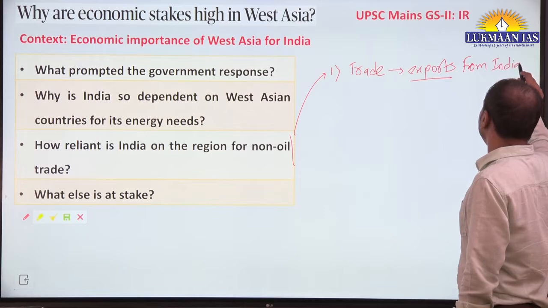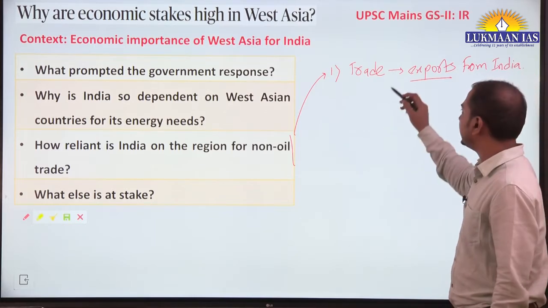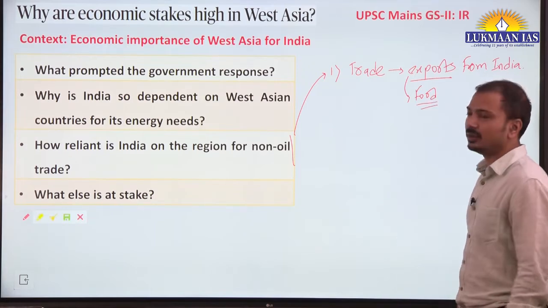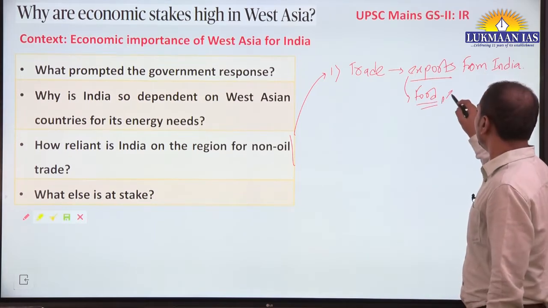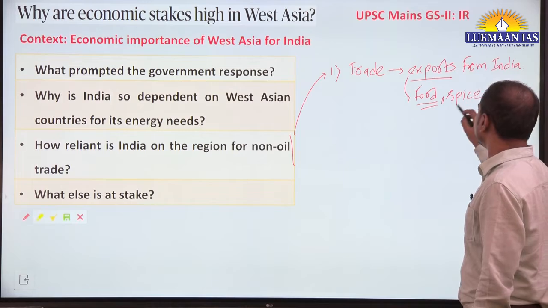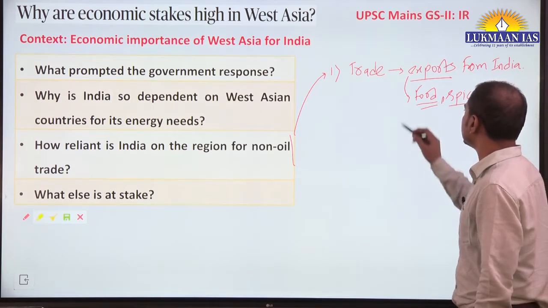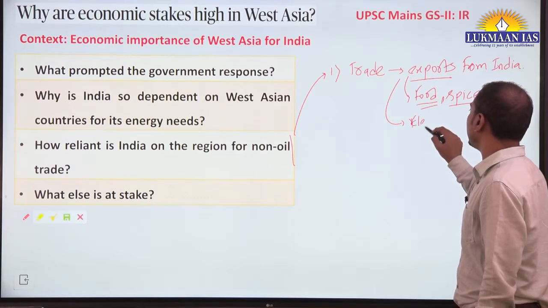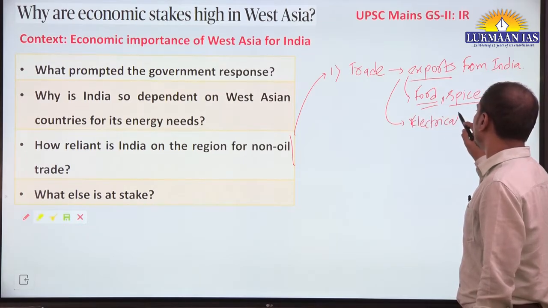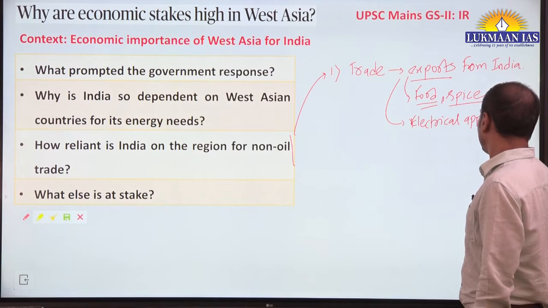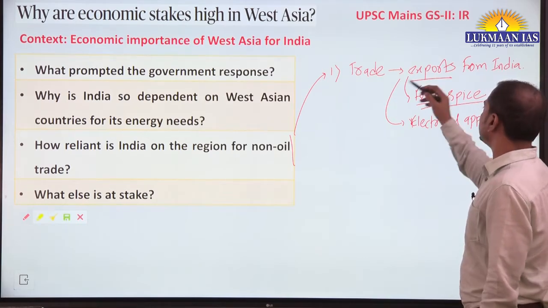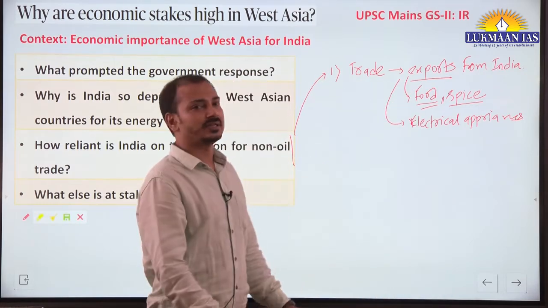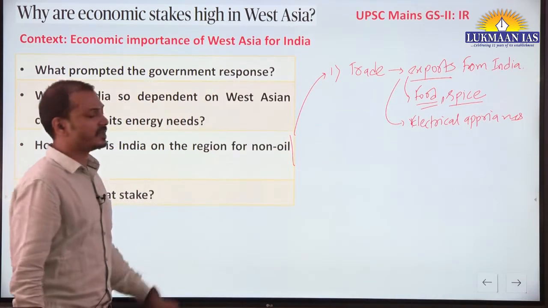Okay, so Gulf countries are desert countries, so of course they will be importing food, let's say raw material and finished products. So food is there, spices have always been part of India's exports. Now recently we can say manufactured goods like electrical appliances. So these are India's exports to these countries, and the imports largely contribute to, we can say, oil imports.